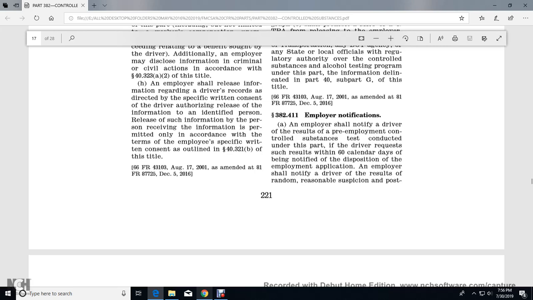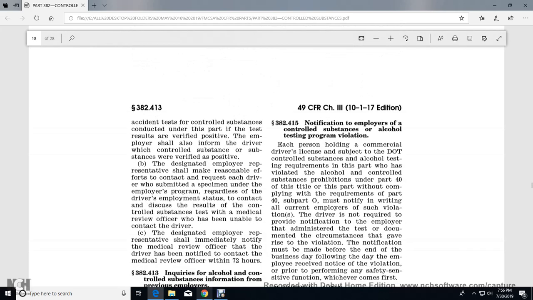382.411, employer notification. The employer shall notify the driver of the result of a pre-employment controlled substance test conducted under this part. The driver will receive the test result within 60 calendar days of being notified of the disposition of the employment application. The employer shall notify the driver of the result of random, reasonable suspicion, and post-accident tests for controlled substances, and of a verified positive result. The employer shall also inform the driver of which controlled substance or substances were verified as positive.